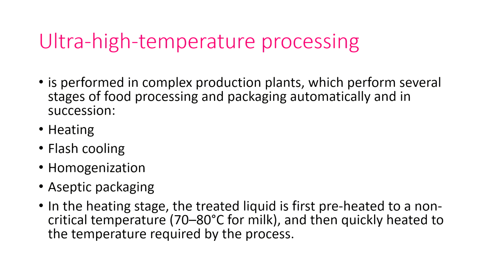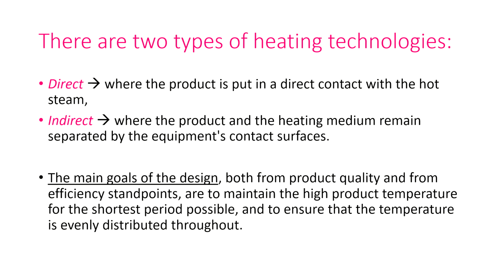Ultra high temperature processing is performed in a complex production plant which performs several stages of food processing and packaging automatically and in succession: heating, flash cooling, homogenization, aseptic packaging. In the heating stage, the liquid is first preheated to a non-critical temperature, 70 to 80 degrees Celsius for milk, and then quickly heated to the temperature required by the process. There are two types of heating technology: direct, where the product is put in direct contact with the hot steam, or indirect, where the product and heating medium remain separated by the equipment contact surface.